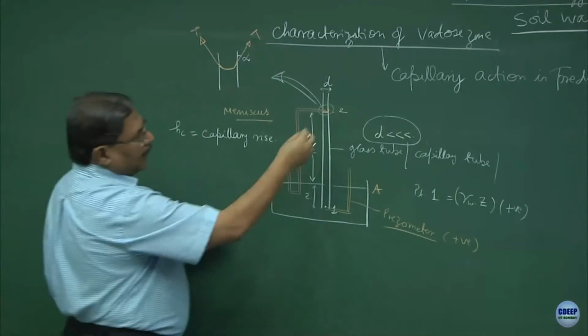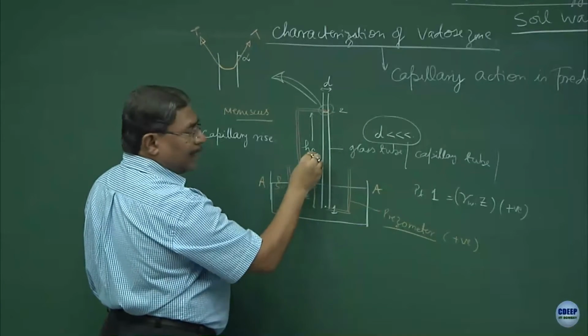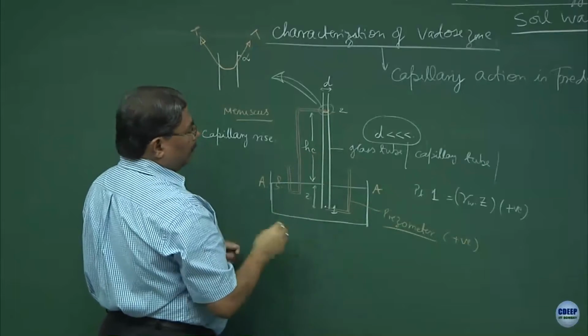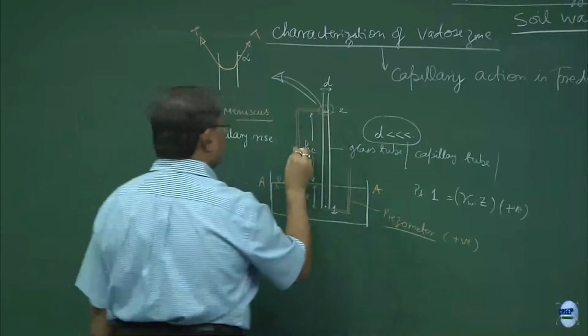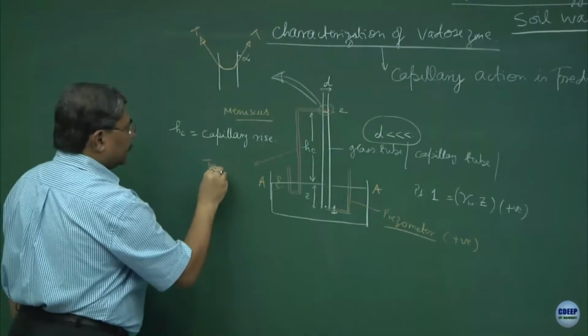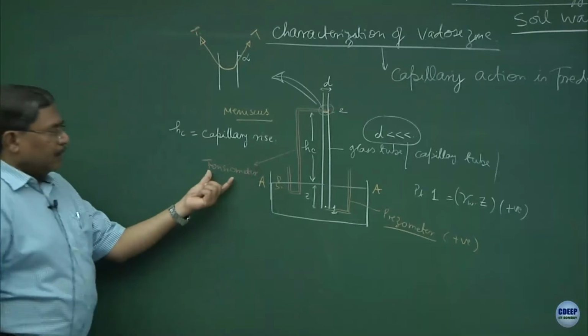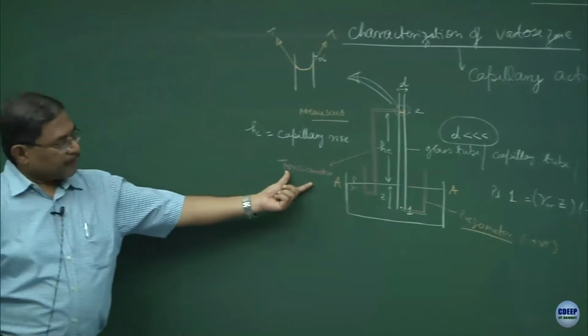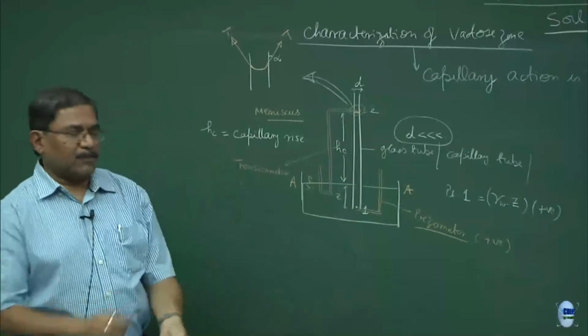If I keep the tensiometer over here, there will be a drop in water column up to this level, which is Hc. So, a tensiometer measures negative pressures, tension is the word which is used for negative pressures. Capillarity always gives you negative pressure. Somebody was asking this question.